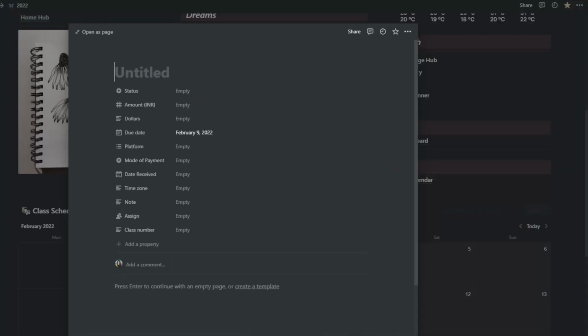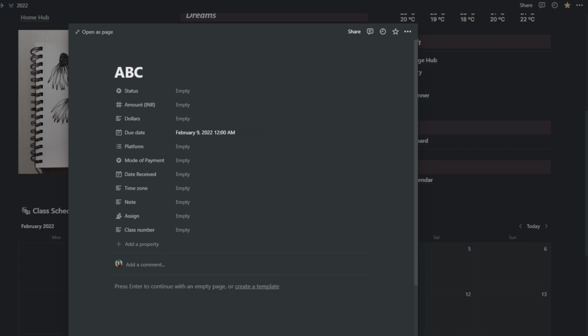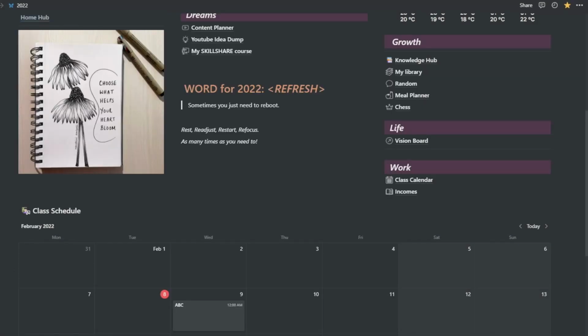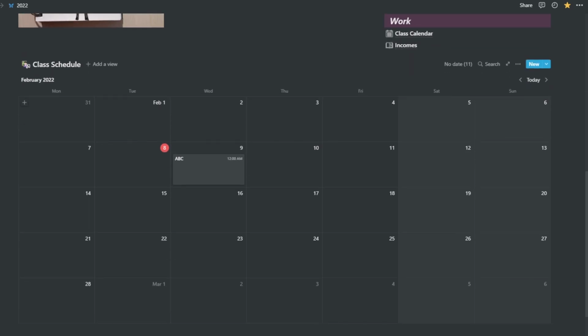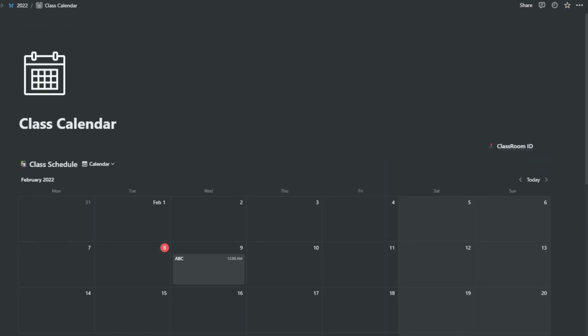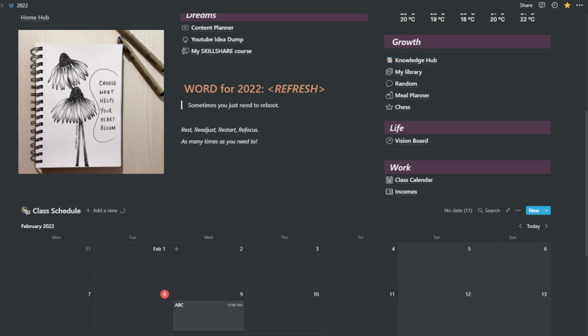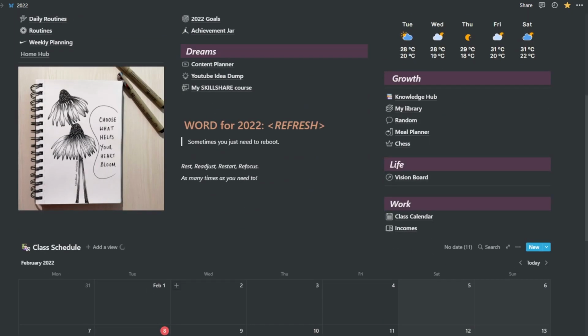So I can just add an item. Let's say I have a class with ABC student, and then I add the information. I add a timing if there is a time. Let's put it as 12 a.m. just for the sake of it. And there we go. So I can have a look at my classes on a daily basis, monthly basis actually, right here. And again, I like to have easy access to it. I could just visit the class calendar in the work section and have the same information, but it takes an extra click. So I like to keep it right here. Just by scrolling down, it's easy to access.